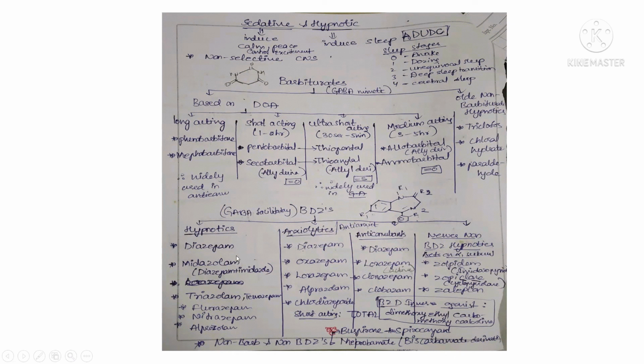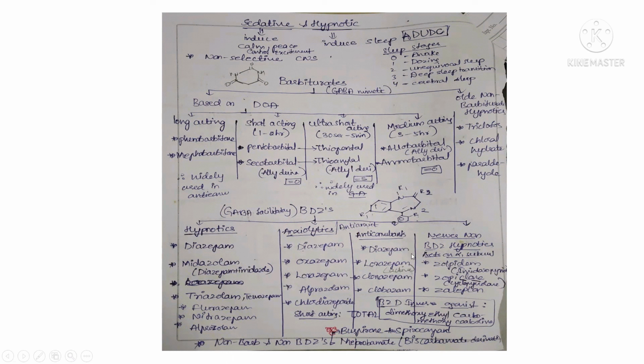Under hypnotics, we have diazepam and midazolam, which consists of an imidazole ring, and triazolam, flurazepam, nitrazepam, and alprazolam. For anxiolytics, we have diazepam, oxazepam, lorazepam, alprazolam, and chlordiazepoxide. These drugs are very important under each class.